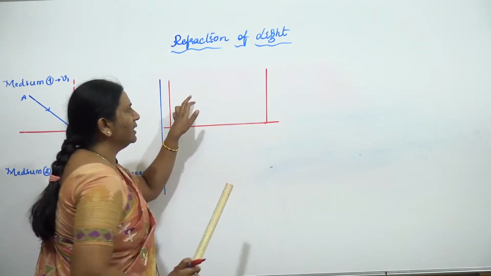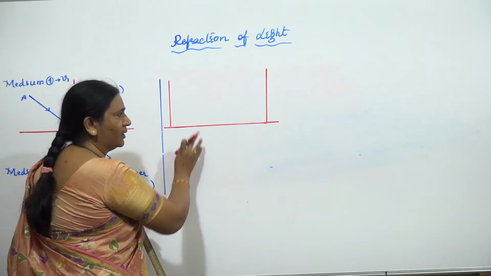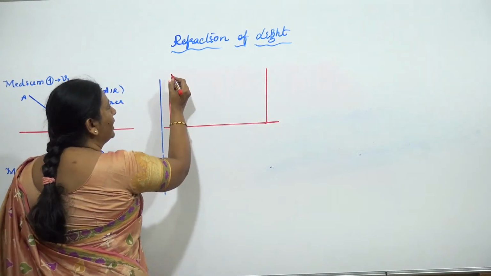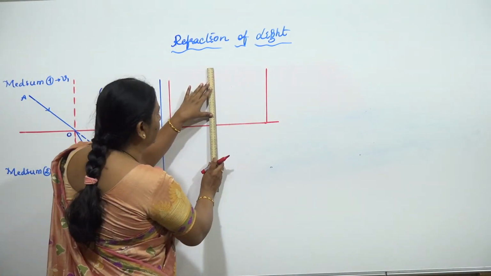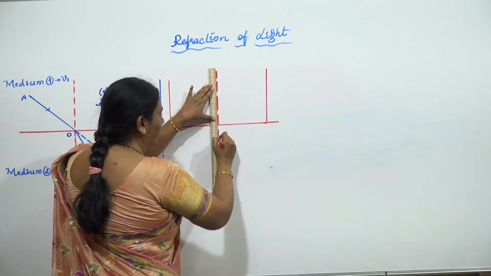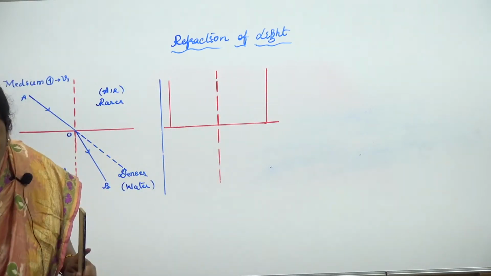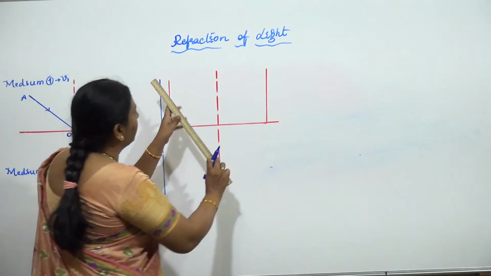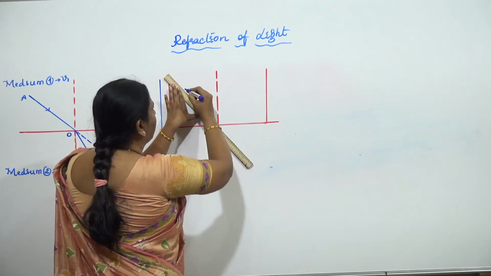Imagine here I have a water trough and this is your air medium. So we are reversing the situation. This I am going to take as medium 1, this as medium 2, and if I select a point of incidence for a ray, this is our normal. I take the ray here; you can take even the same angle.